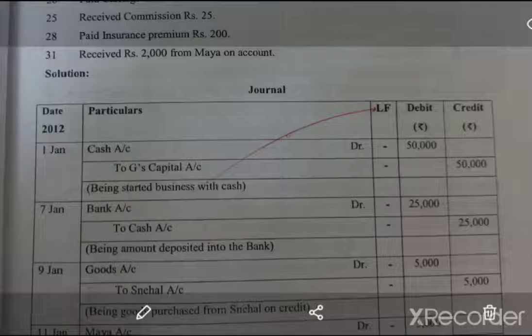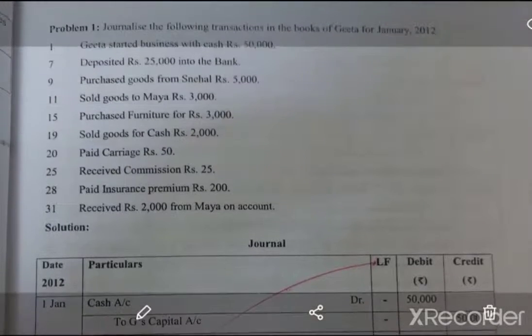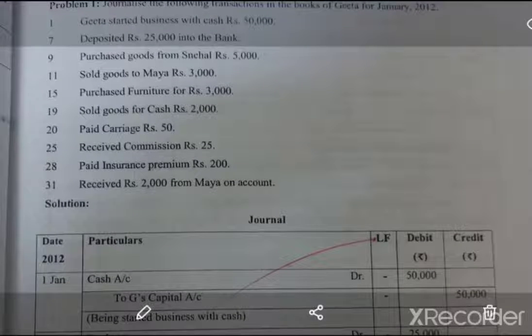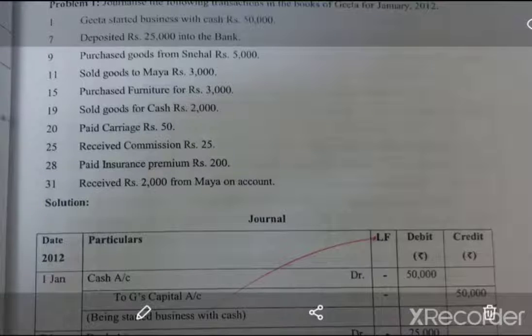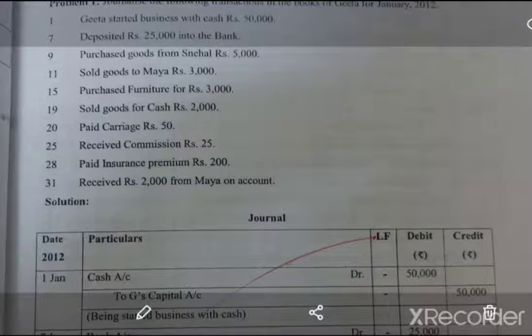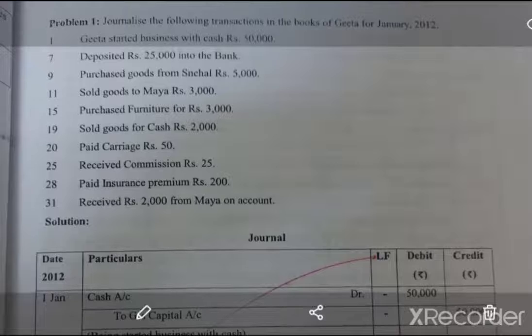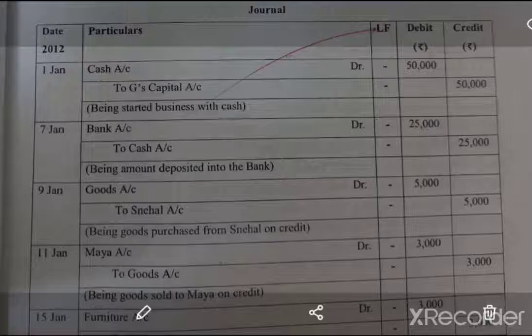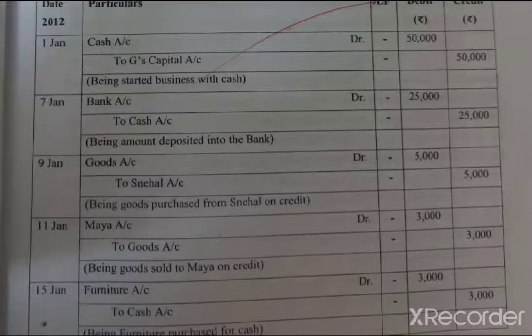So we have seen the second transaction. The third transaction on 9th is purchased goods from Snehal worth rupees 5,000. Purchased goods. So what is coming? Goods are coming into the business from Snehal. So how will we write? Goods are being purchased. Goods are real in nature. So debit what comes in, credit what goes out. So debit, it is coming inside. And who is the giver? Yes, Snehal is the giver. So Snehal is credited. So goods account debtor to Snehal account.